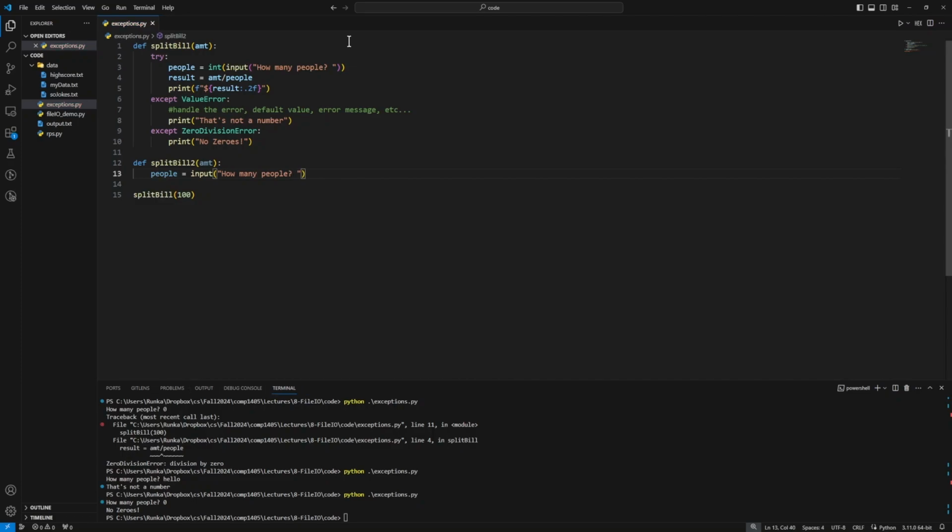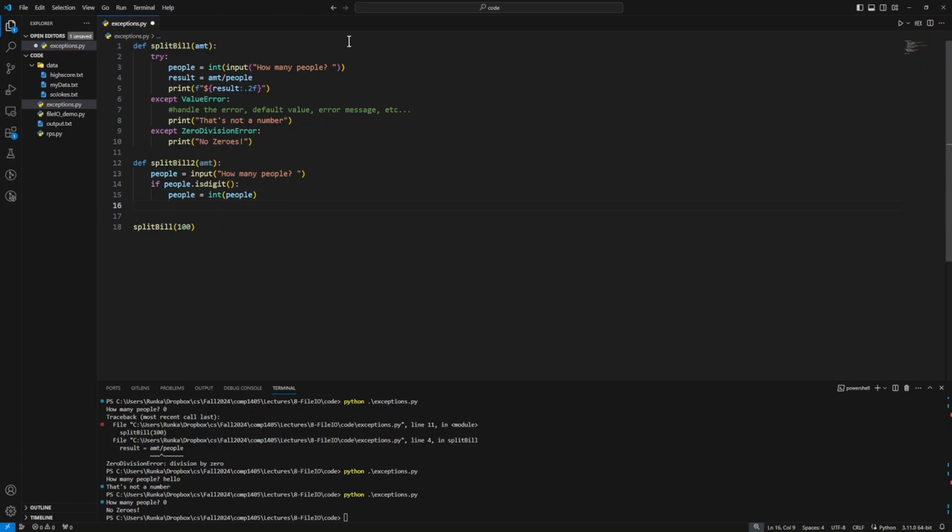Notice we didn't immediately convert it to an integer because we need to first make sure what the user gave us was in fact integerable, if that was a word, able to be put into an integer. So say if people, which is a string, so it has string methods like .isdigit. So we check to see if the thing the user gave us can be a digit, and if so, then we'll say people equals the int of people.